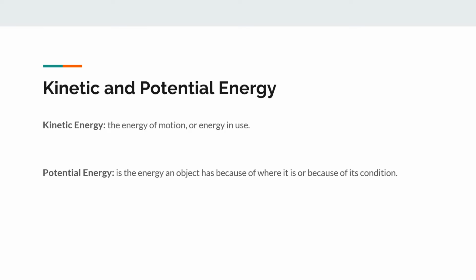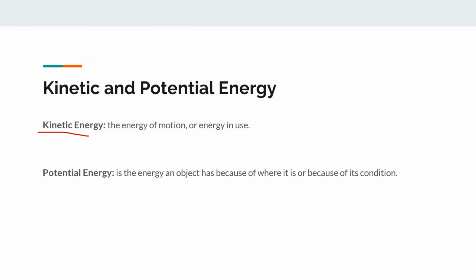Okay, we have two main kinds of energy. First of all is kinetic energy, and the second one is potential energy. Okay, what is kinetic energy? Kinetic energy is the energy of motion or energy in use, like when you're riding a bike, or you are playing a sport or anything like this. When there is motion, we call this type of energy kinetic energy.